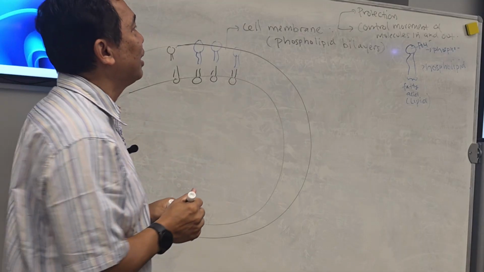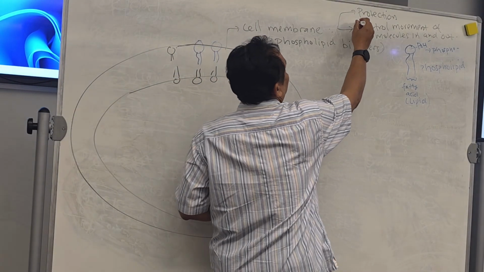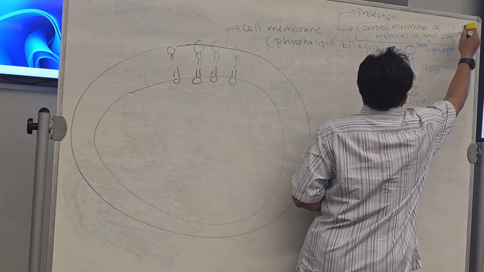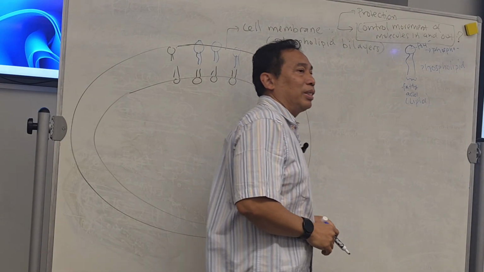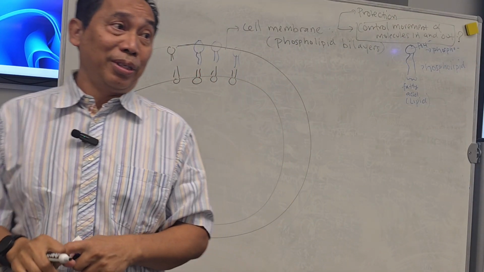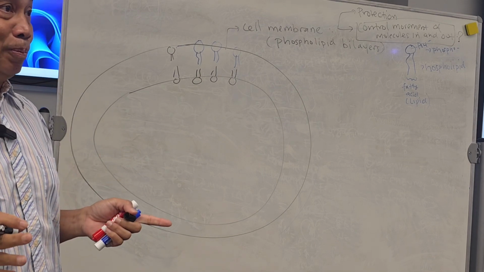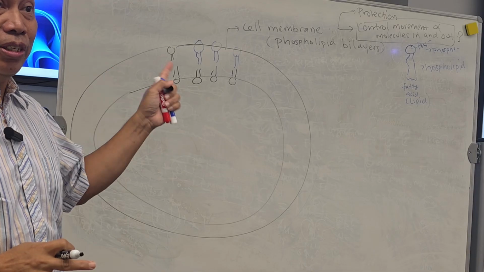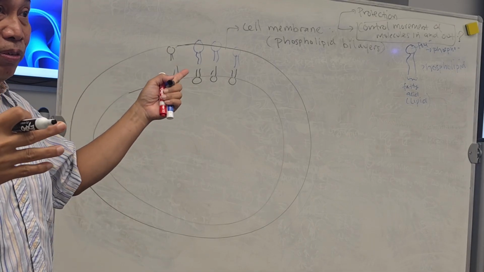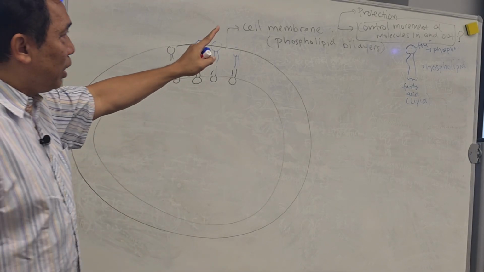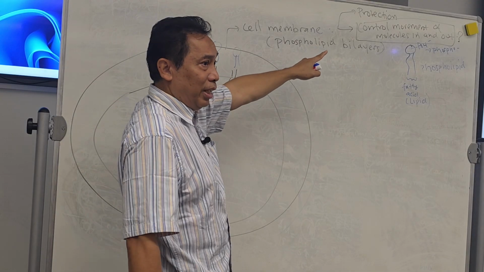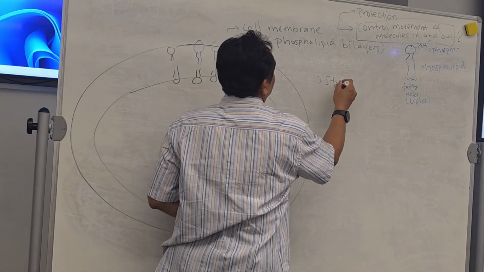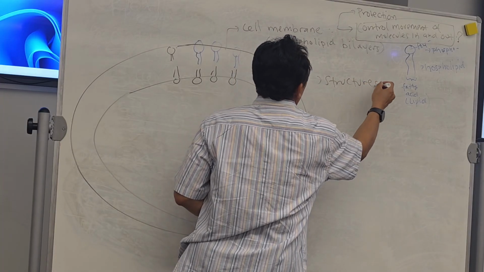Now the question is, how does this cell membrane control the movement of molecules in and out? That's going to be physiology, right? Before we talk about the physiology over here, we're going to continue with the structure of the cell membrane.